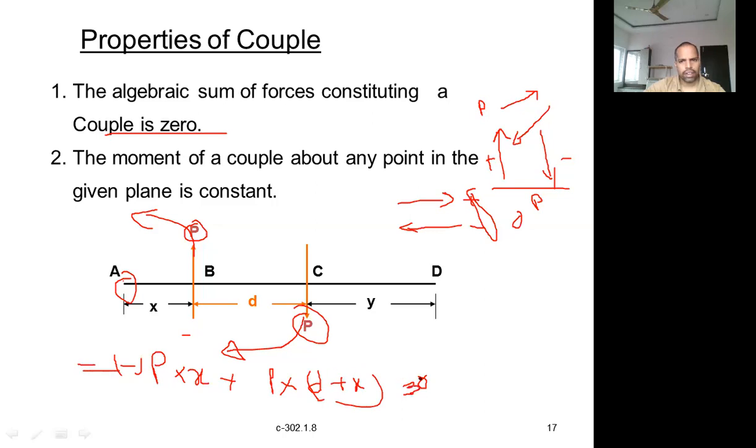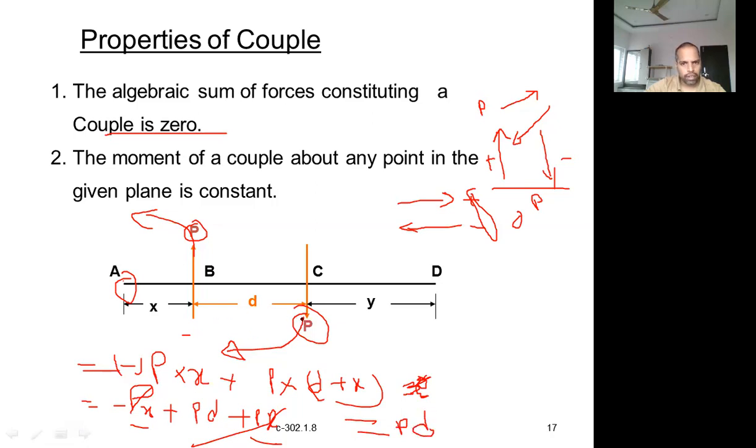So what is that? P into, this is minus Px, plus, expanding this, P into D plus P into X. Here Px and here also Px, both get cancelled. Minus Px, plus Px. What is the remaining? The remaining is P into D.